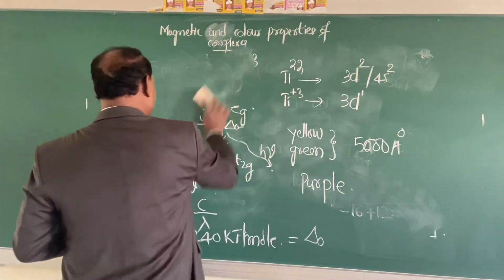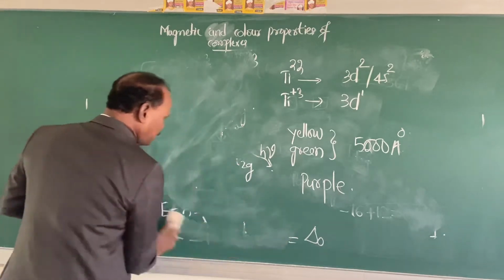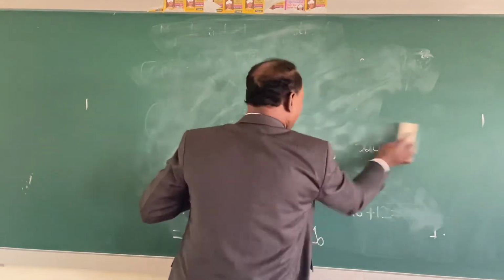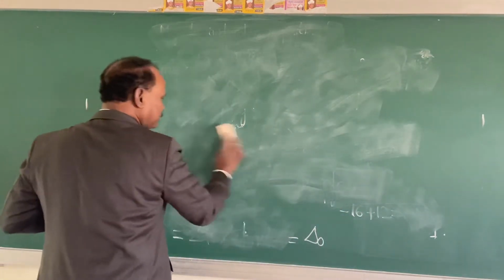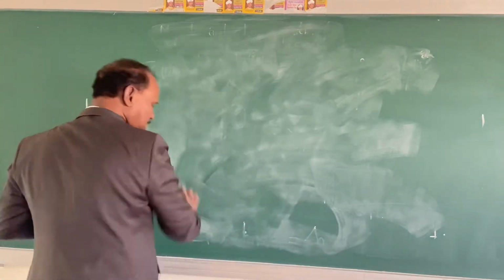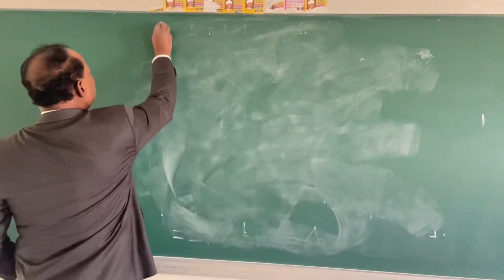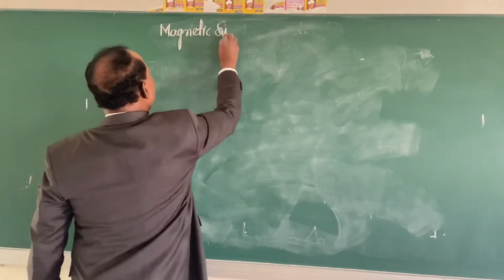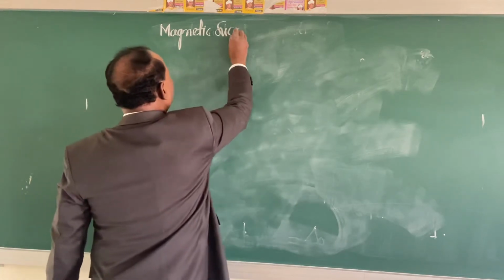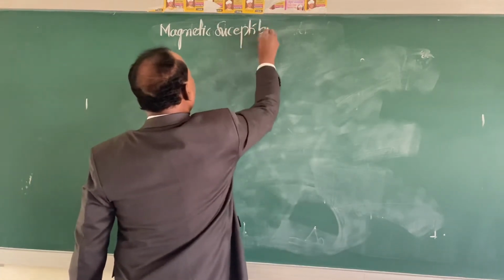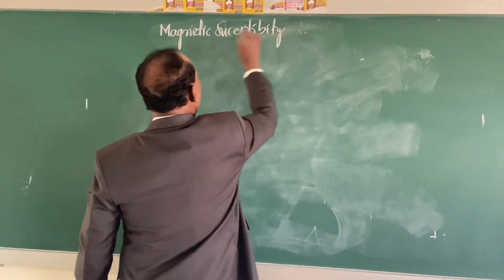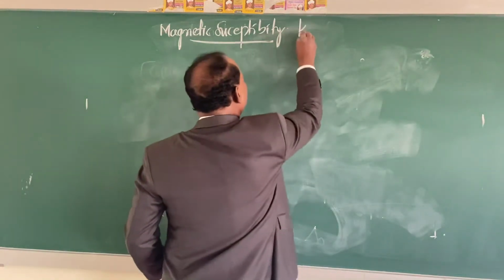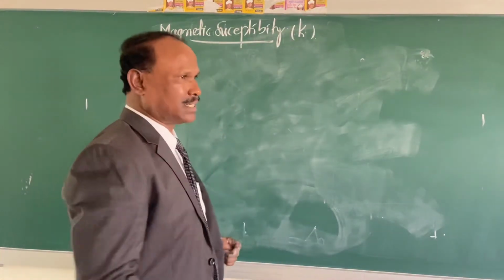Now, after studying the magnetic and color properties of the coordination compounds, let us study the magnetic susceptibility. What is magnetic susceptibility? It is denoted by kappa, right?